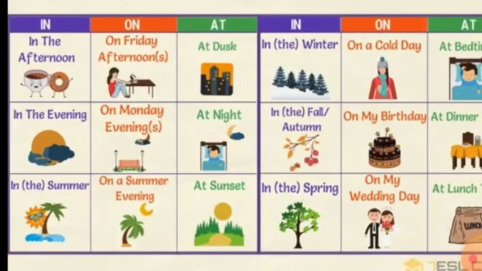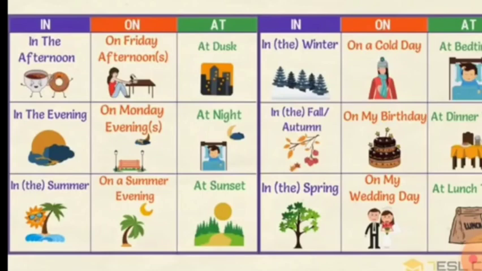With evening or afternoon we use in. But when we use day plus time, then we use on, like in the evening but on Monday evenings.